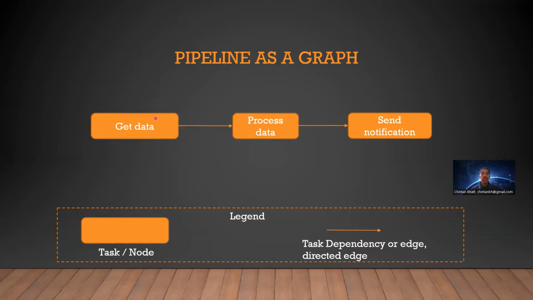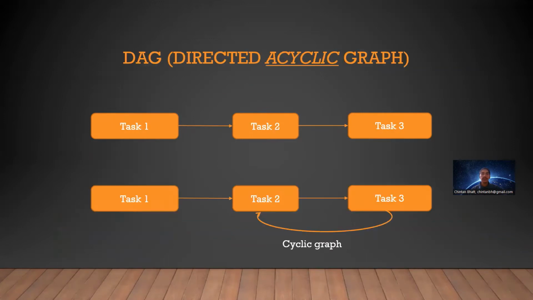Okay. So process data starts only after getting the data. Process data depends on get data. Send notification task depends on process data. So here, DAG, directed acyclic graph.